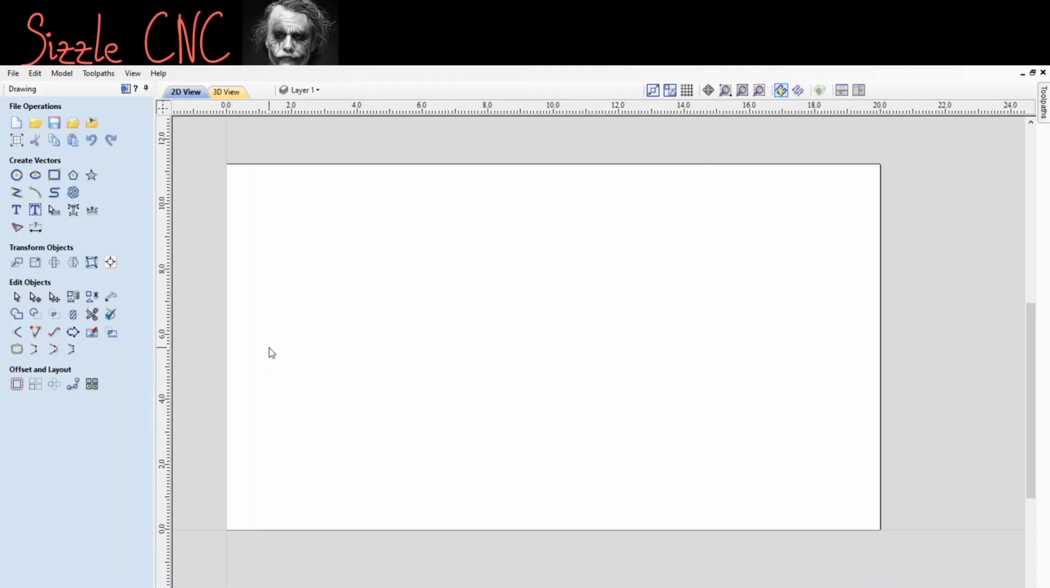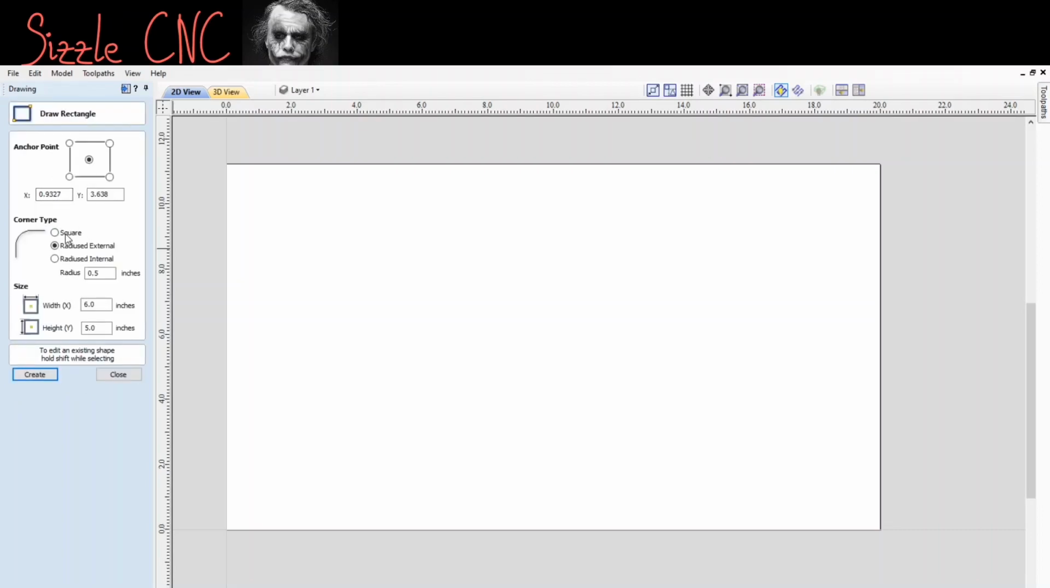So we're going to make an easy box. It's going to be a rectangle in nature. So go to Create Vectors, click Draw Rectangle, click on it. Alright, it brings up the options. I don't like doing square. I like clicking the radio used external, so it has like a curved. I do 1/2 inch radius. Okay, the width of the box is going to be 6 inches wide and 5 inches high, okay? So we're gonna build off that when we create the vector. So create.